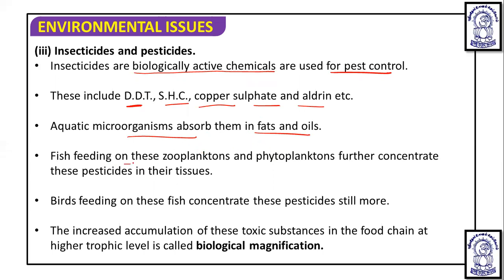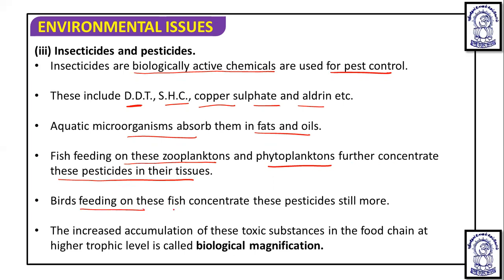Fish feeding on zooplankton and phytoplankton further concentrate these pesticides in their tissues.